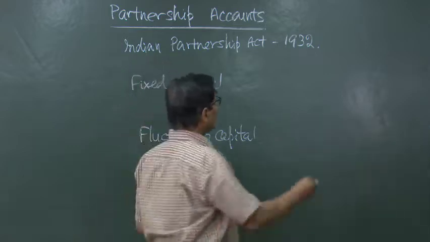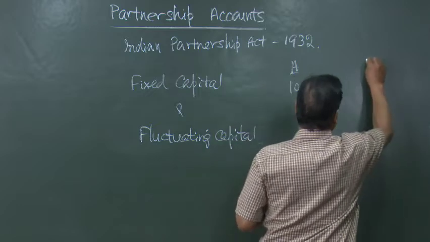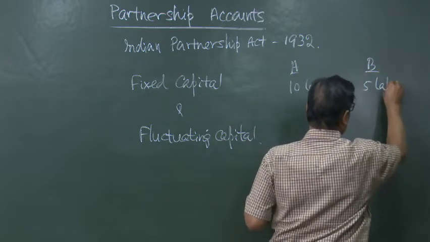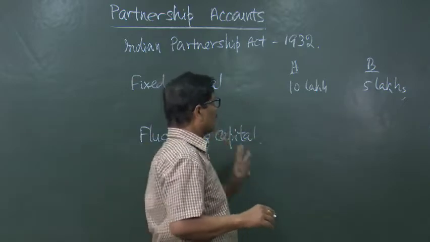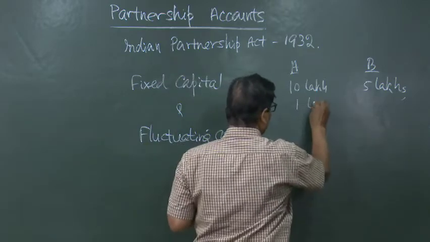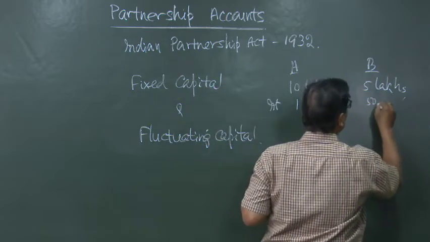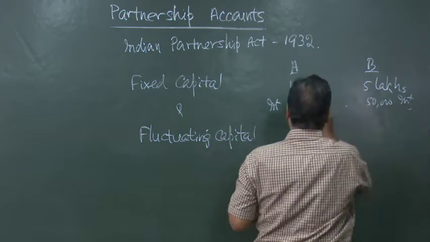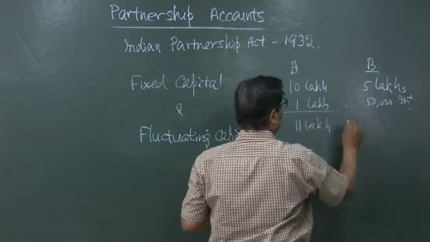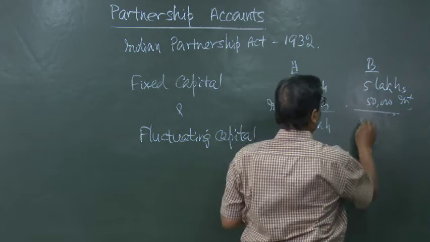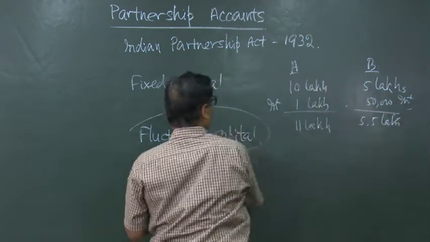That means, if A has given 10 lakhs, B has given 5 lakhs, suppose they earn interest on their capital at the rate of 10% per annum, this 1 lakh interest, or for B it will be 50,000 interest, will be added and the capital becomes 11 lakhs, and here it will be 5.5 lakhs in the case of fluctuating capital.